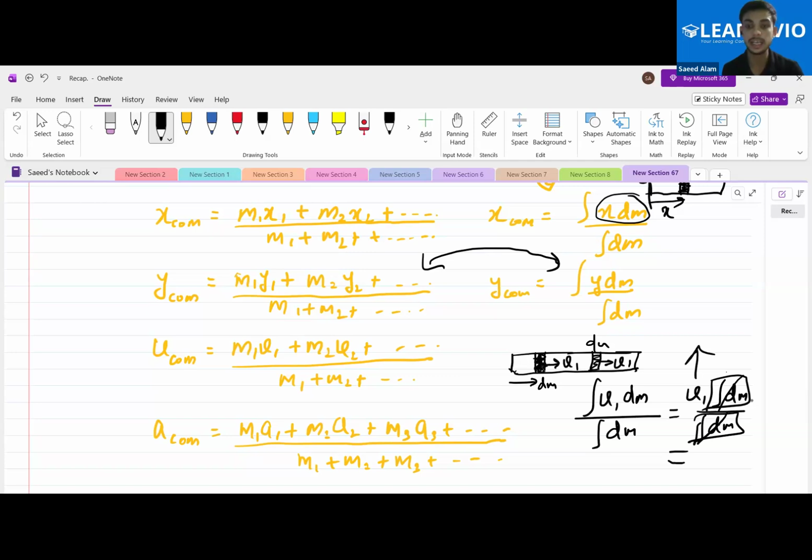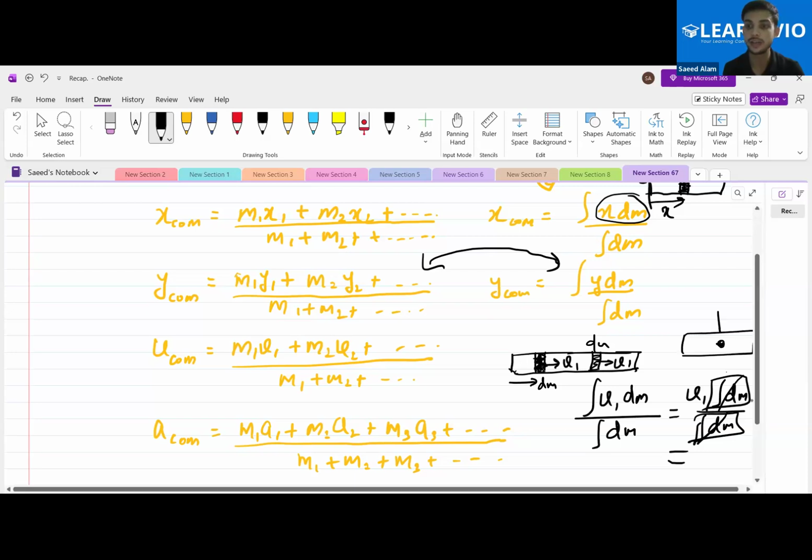So what is happening here is that if a complete body, that is the continuous body, is moving with some velocity, its center of mass is also moving with the same velocity. Don't you think that every particle on this rod is moving with the same velocity? So no need to worry about that. The center of mass is not going to change here. Is this clear to all of you? Yes, sir. So the velocity of the center of mass is the same as the velocity of the individual particle over this rod. Is this clear to all of you?